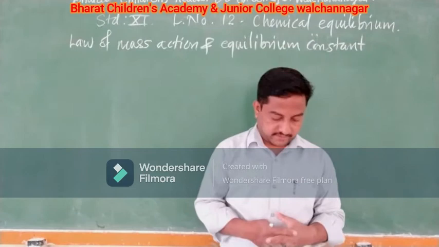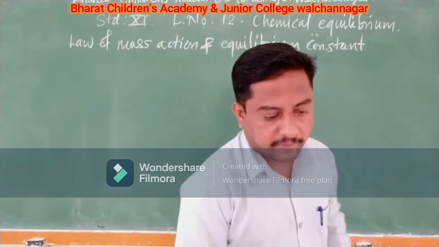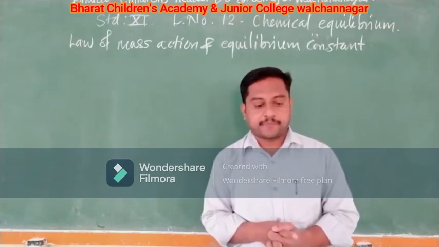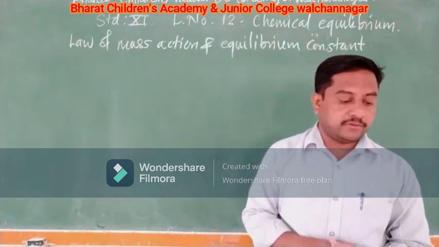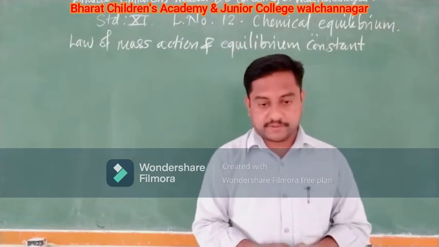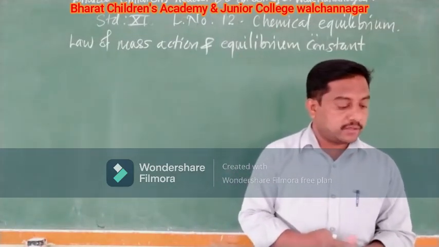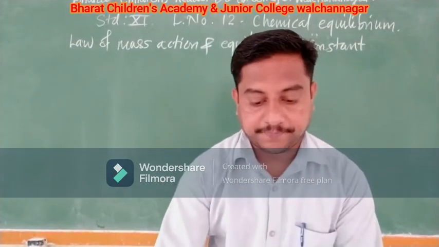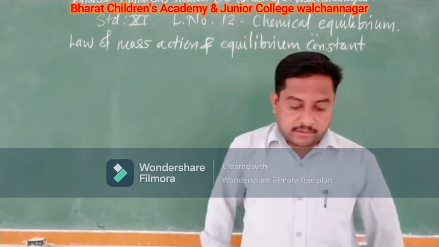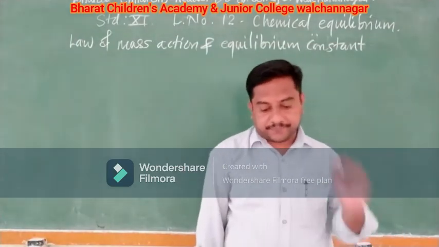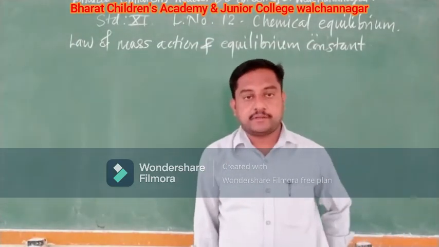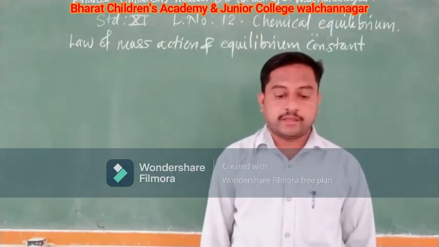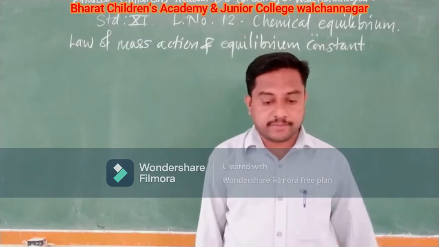What does it say? See, whenever any sort of reaction takes place, you can find out the rate of the reaction. And the law of mass action deals with the same thing, right? So chemical equilibrium is mathematically described in the form of the equilibrium constant. Okay, it is described in the form of the equilibrium constant.